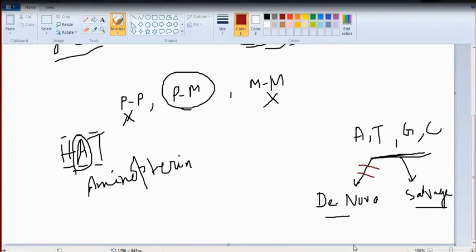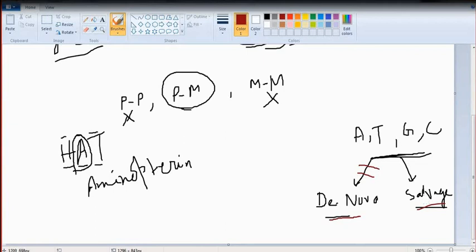As a result, the cell will not be able to biosynthesize adenine, guanine, cytosine, thymine by the de novo pathway. And the cell has to employ the salvage pathway because it is the only pathway that remains. It is the only pathway available because you blocked the de novo pathway, since the media contains aminopterin, an inhibitor of the de novo synthesis of nucleotides. So the cell has to employ the salvage pathway.